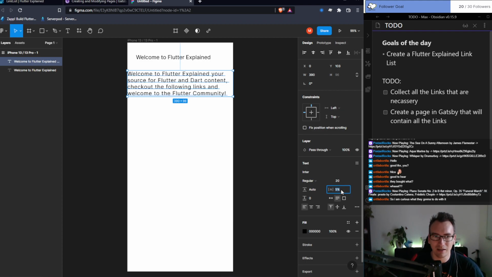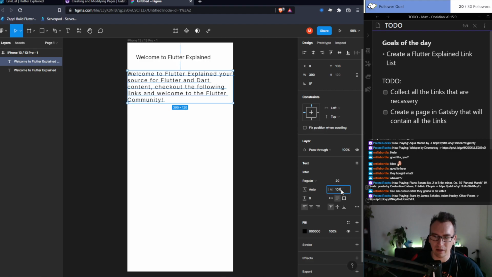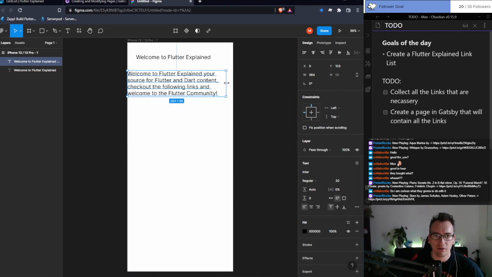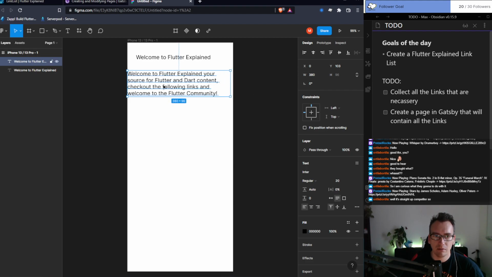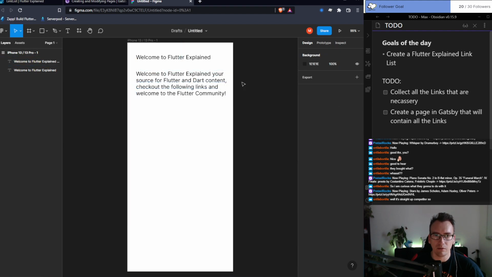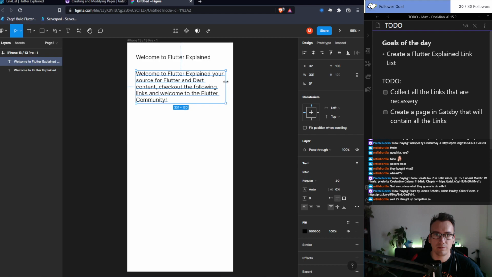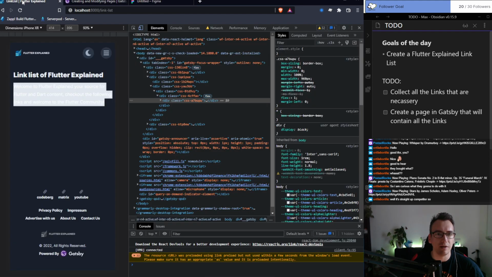So 5, what is that actually? Do I change that? Ah, it's the line difference here. I don't know how something like that. That looks stupid. I want to just add some constraints left and right. Not sure. Fixed position when scrolling. No. Okay, so I have to do that manually as a good old Figma pro. So, I don't know, do something like that. Looks simple enough, I guess.